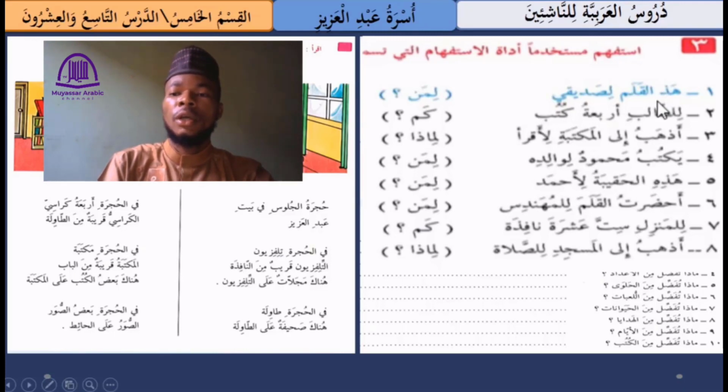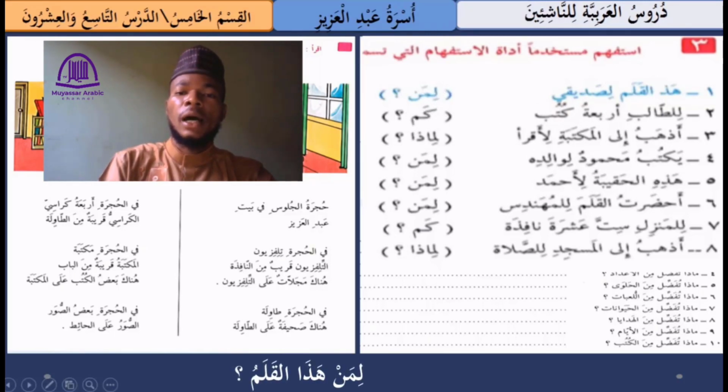لصديقي. This means this pen is for my friend. So here we have the question tag liman. So in this case we are going to say liman هذا القلم. This means who owns this pen. So number two we have للطالب أربعة كتب. This means the student has 4 books.